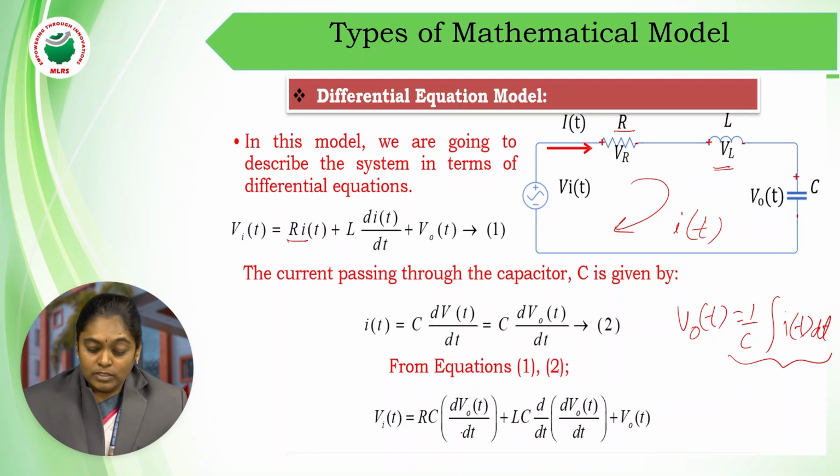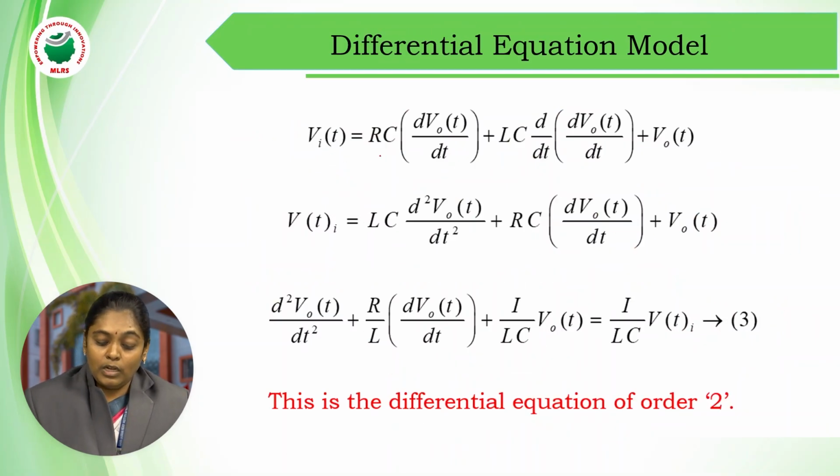So if you expand this, you will be getting dV naught by dt into RC, d square V naught by dt square, plus V naught of t. So Vi of t equal to RC into dV naught by dt plus LC d square V naught by dt square plus V naught of t.